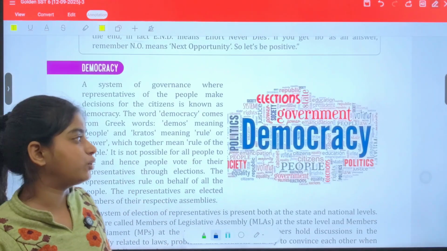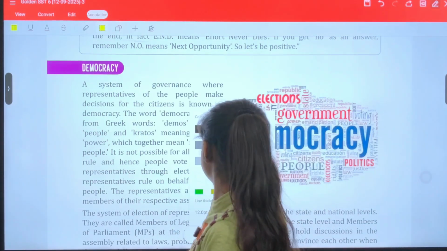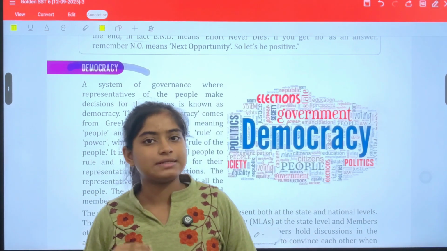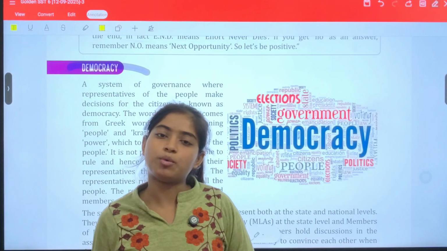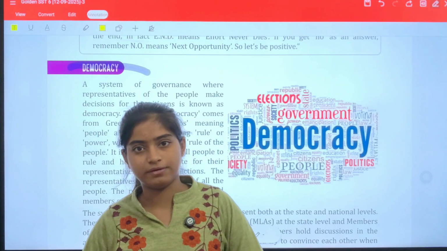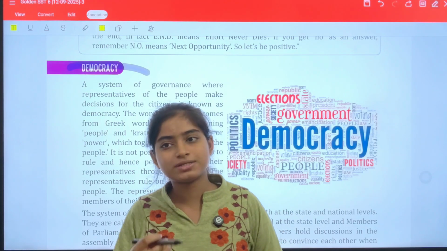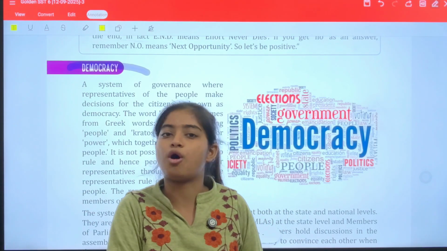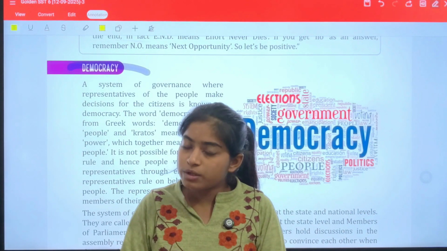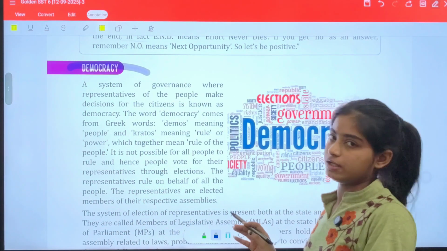Next we have democracy. This is a very important term which you must understand. Democracy states that every person has equal rights and equal opportunities to do anything, until and unless any person is harming others. Democracy is for the people, by the people, and of the people. What does this statement mean? It means that whoever rules over our country would be elected by the people living in that country. This is the simple funda followed by democracy.